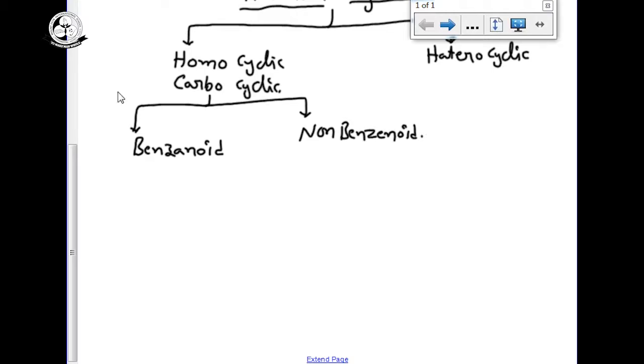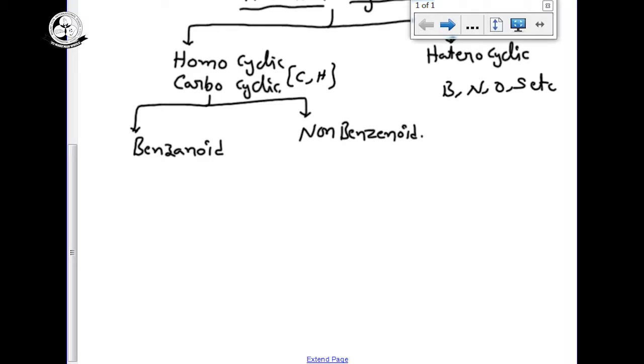Homocyclic means only carbon and hydrogen we are having. Aromatic hydrocarbons containing only carbon and hydrogen, that is homocyclic. And heterocyclic means other than carbon and hydrogen, linked with boron, nitrogen, oxygen and sulfur, etc. In homocyclic, again we classify into two types: benzenoid compounds and non-benzenoid compounds. Benzenoid compounds means aromatic hydrocarbons containing benzene. If it does not contain benzene, they are non-benzenoid compounds.